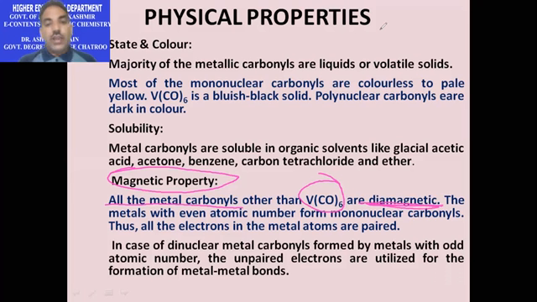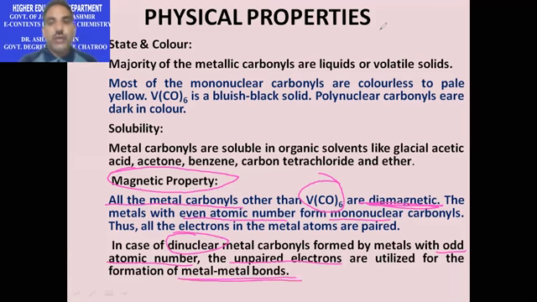Thus, it can be easily said that all the metal carbonyls formed by metals with even atomic number are mononuclear in nature, whereas all those metal carbonyls which are formed with metals having odd atomic number or odd electrons are dinuclear in nature, so that their unpaired electrons can be utilized for the formation of metal-metal bond.